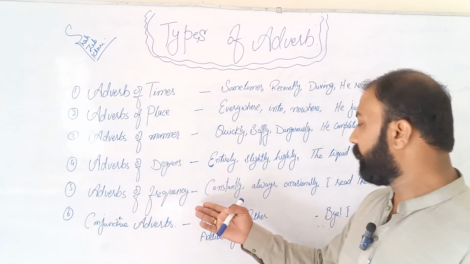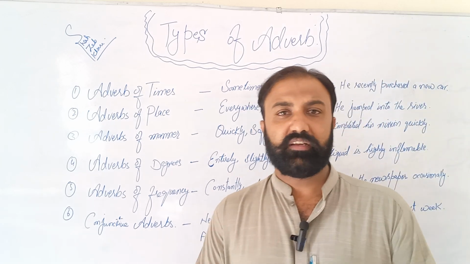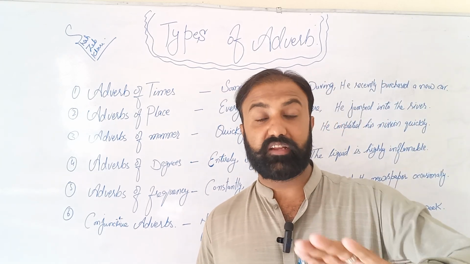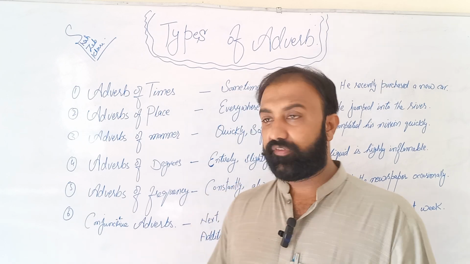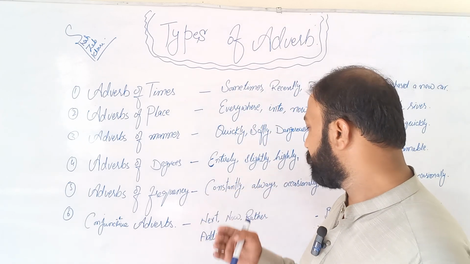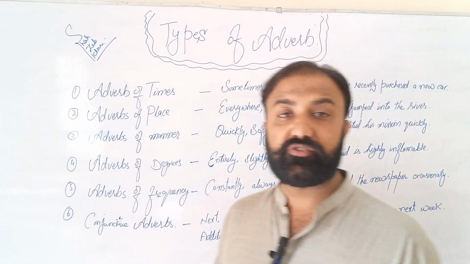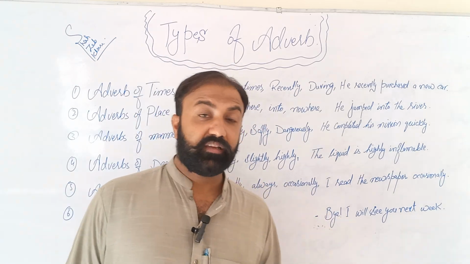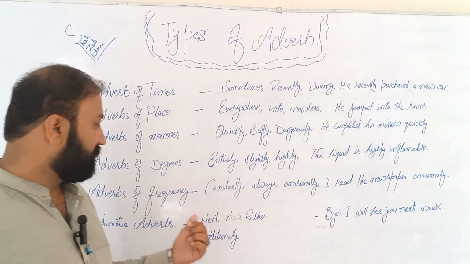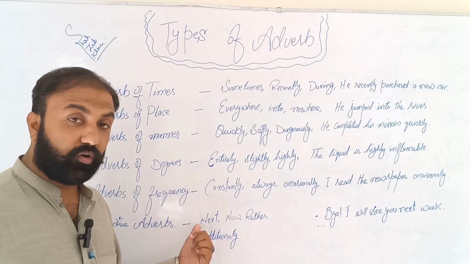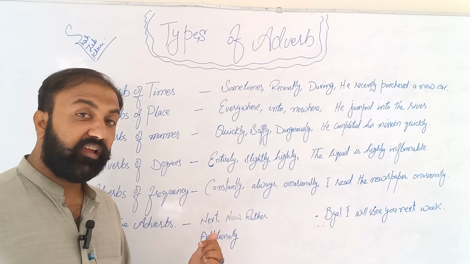Okay, coming up next, the adverb of frequency. Adverb of frequency basically talks about how regular or irregular we are in our daily life routine. For example, over here we have constantly, always, occasionally, regularly, often, usually. These are a few words that are called the adverbs of frequency.